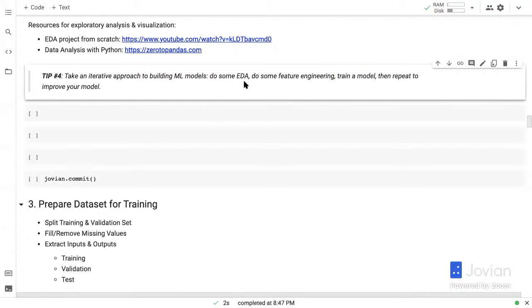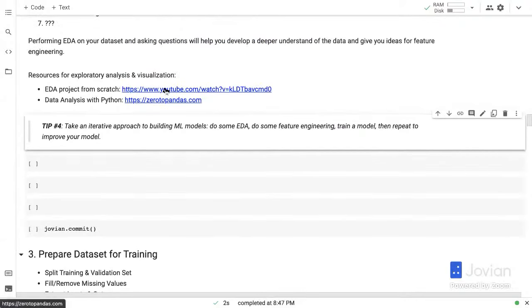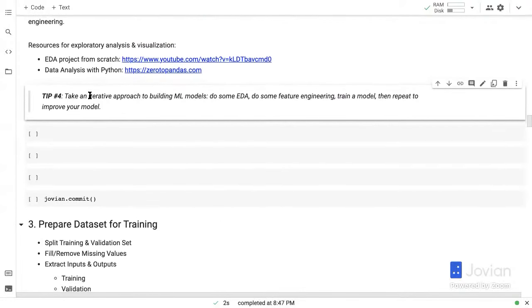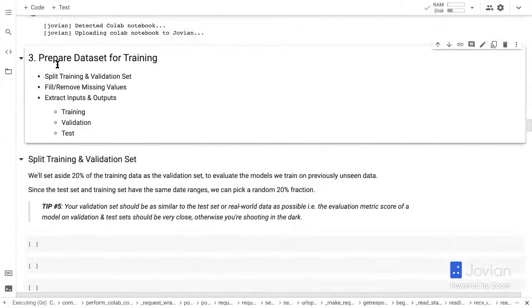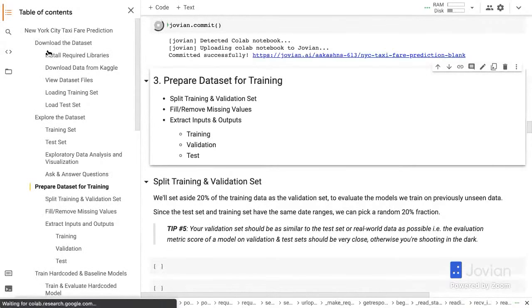Instead of trying to do all your EDA for maybe a week and then doing a lot of feature engineering for a month and then trying to train your model and discovering that most of what you did was useless, just use an iterative approach. Try and train a model every day or every other day. So I'm going to skip ahead right now and maybe I'll do some EDA after we're done with this tutorial. All right, so that was step 2.